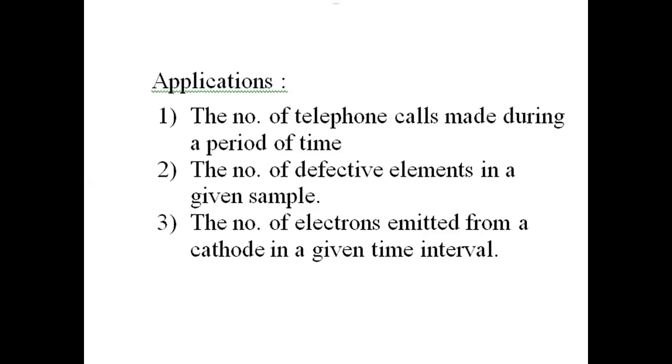The number of electrons emitted from a cathode in a given time interval. Here, if you take the cathode, electrons are emitted continuously. If you take some time interval, how many electrons will be emitted from the cathode in that interval? That will be another application. In this type of application, we are using Poisson's density and distribution function.